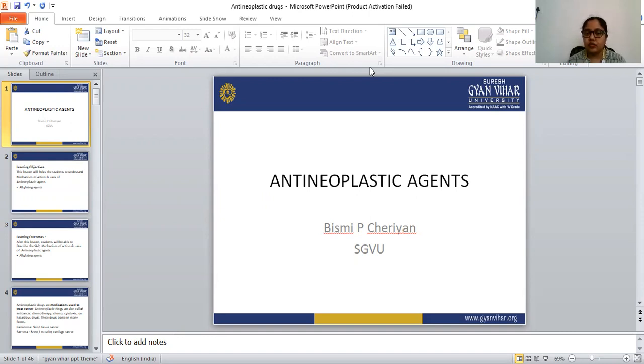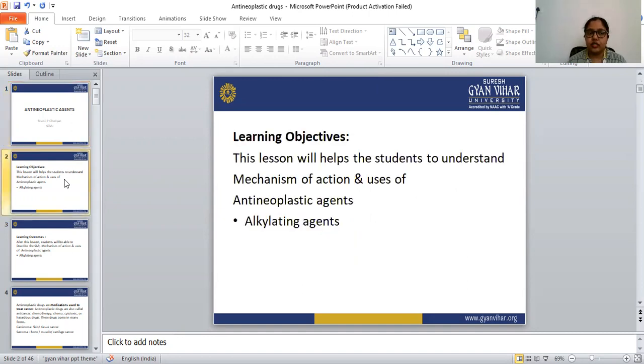Today I'm going to discuss the anti-neoplastic agents, or we can say anti-cancer drugs. The learning objective of this lesson is to help students understand the mechanism of action and the uses of anti-neoplastic agents. Today we are going to discuss the alkylating agents, which come under the category of anti-neoplastic agents.